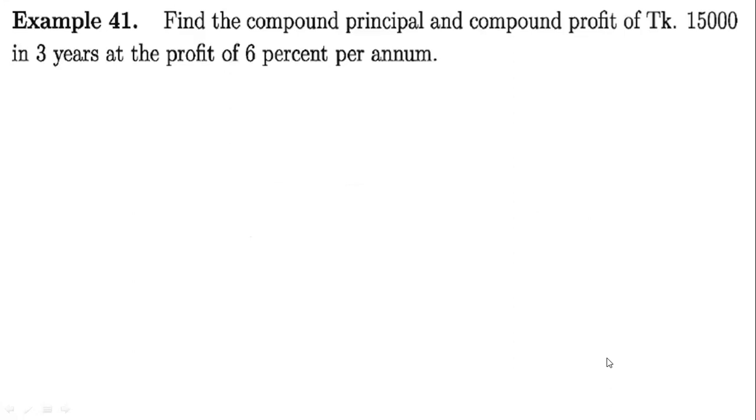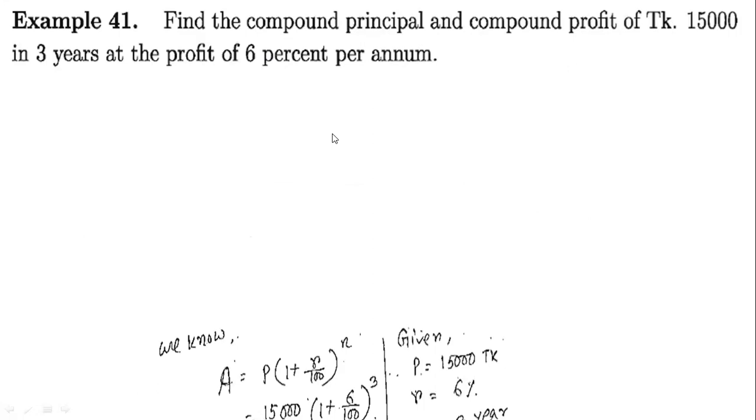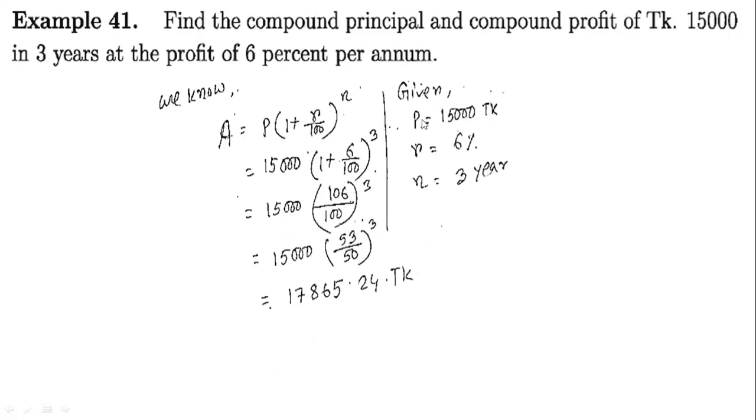Our first math says find the compound principal and compound profit of 15,000 taka in 3 years at the profit of 6% per annum. So here you have to find two things. One is the compound principal and the compound profit of 15,000, where it is 3 years and 6%. So we can find it this way.